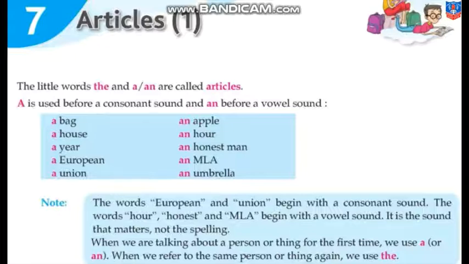See for example, an apple, a, and an hour. We never say hour with an h, we say our. H is silent. So our, so an. An honest, honest. An MLA, an umbrella. All these sounds are called vowel sounds. ये सारे अल्फाबेट्स वॉवल्स नहीं है. एम वॉवल नहीं है, एच वॉवल नहीं है, पर हम जब इनको बोलते हैं तो वॉवल साउंड निकलता है. That is why an is used before them.